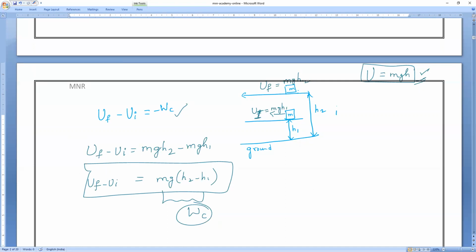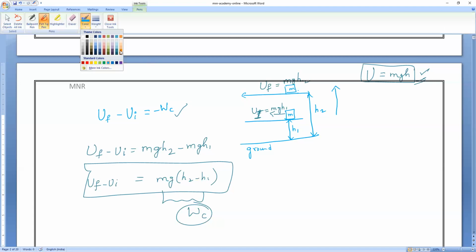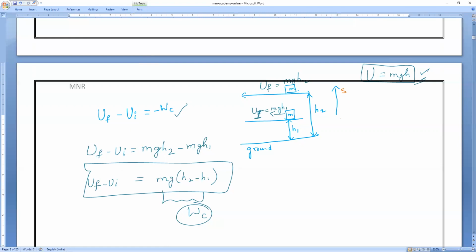Is the body's displacement in the upward or downward direction? Upward direction. Displacement is upward, but gravity is acting in the downward direction. What is the angle between them? 180 degrees. So cos 180 is how much? Minus 1. So final potential energy minus initial potential energy is equal to minus of mg(h2 minus h1).